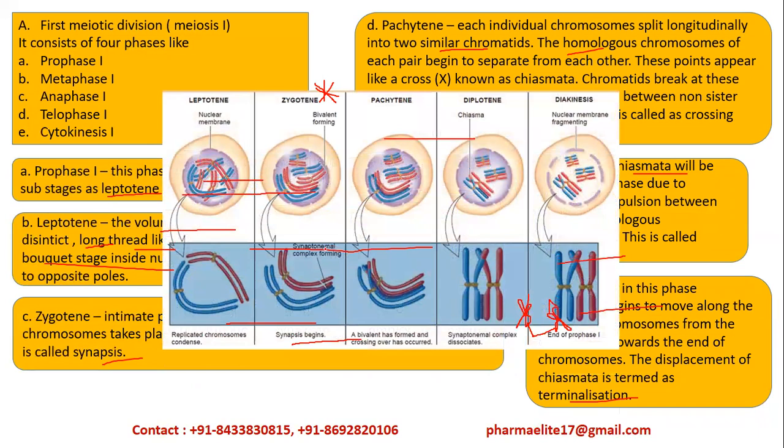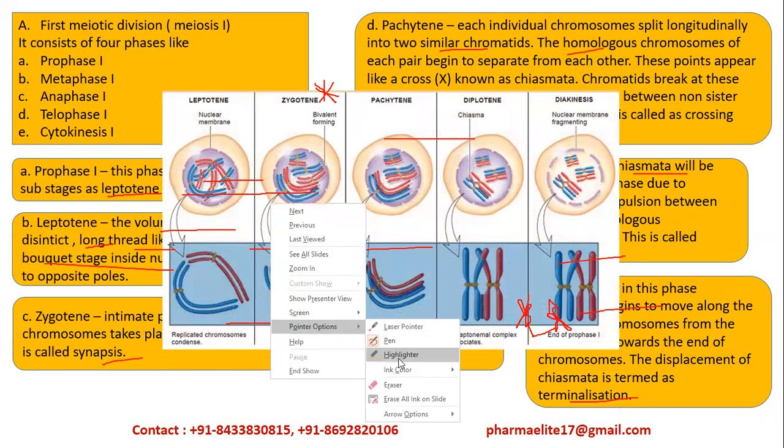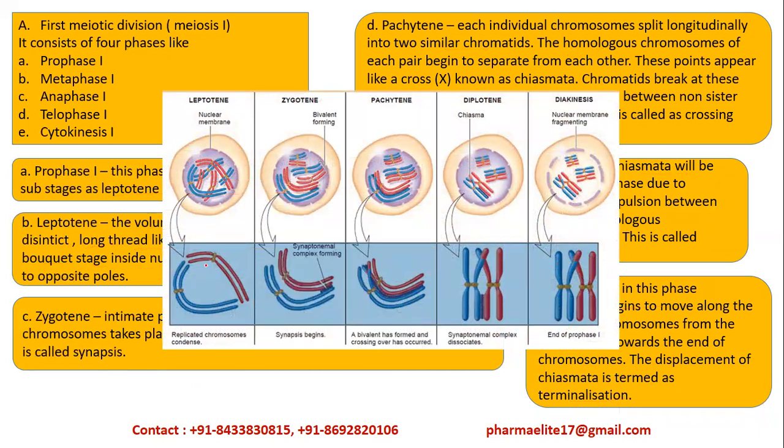Let us have a look at an overview. So this is the leptotene stage. You can see the chromosomes are long, elongated, and they tend to condense. Then this is a synaptonemal complex which is formed, that is the synapsis begins, which occurs in the zygotene stage. You can see that the chromatids are pairing.